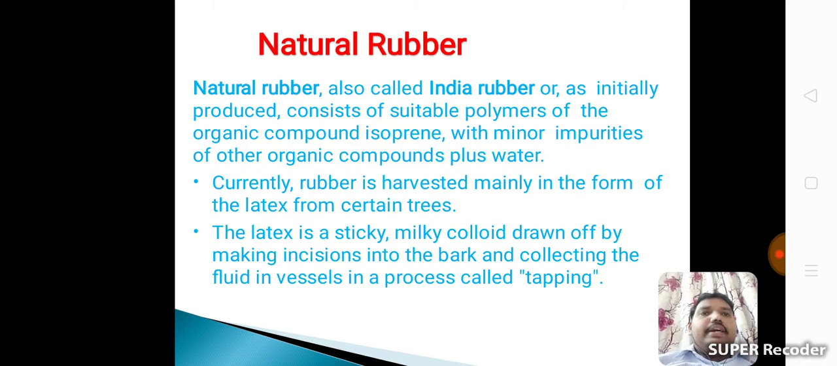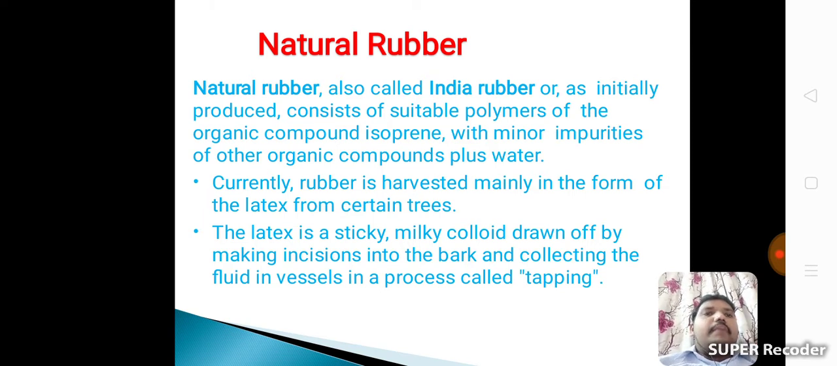Natural rubber, also called India rubber, or as initially produced, consists of suitable polymers of the organic compound isoprene with minor impurities of other organic compounds plus water.